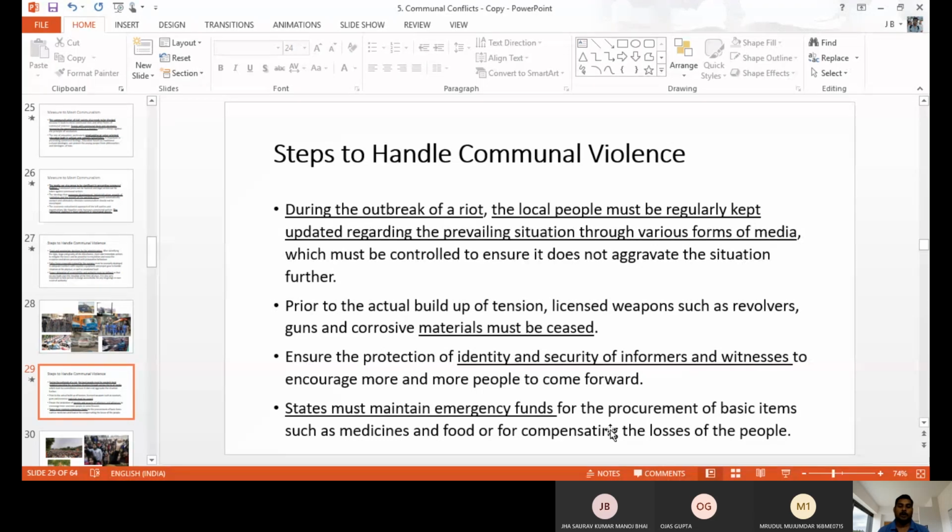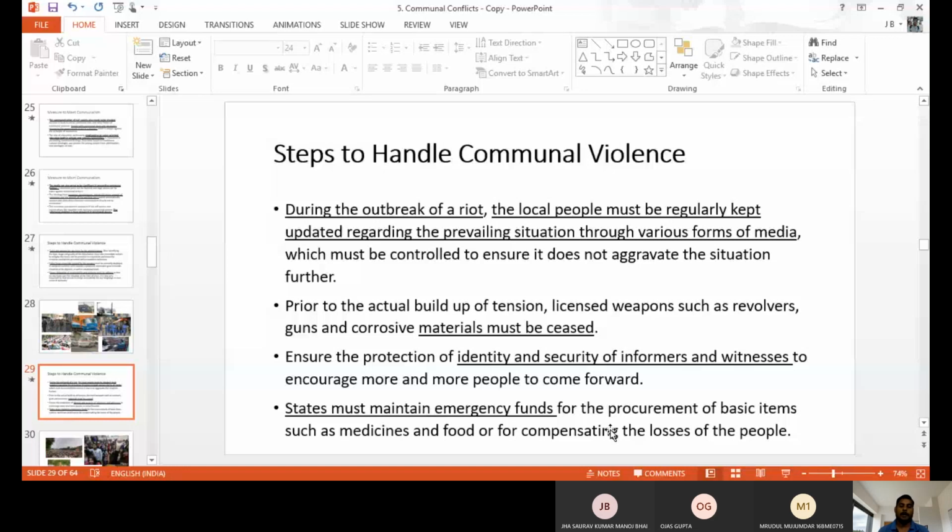And we need to identify the security of informers as well as witnesses. Who is the witness, who is the informer, who is the approver, their security we have to protect. We have to ensure their security. It is also a way to handle the violence, because with the approver and the witness, after the violence, we can take legal action immediately.